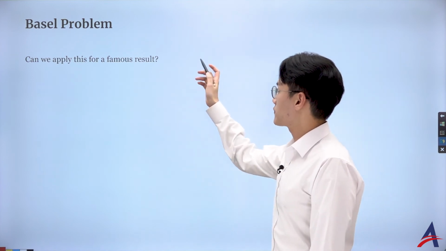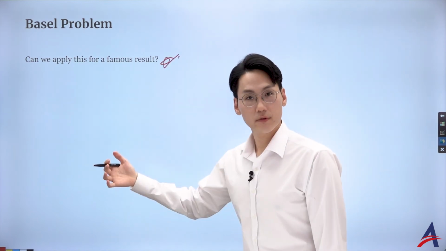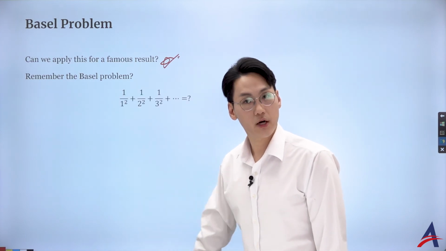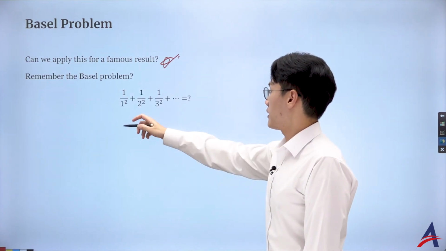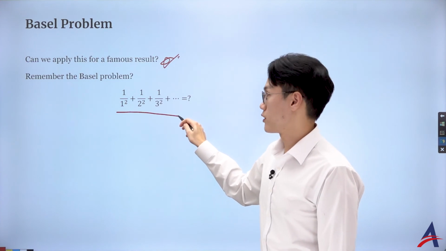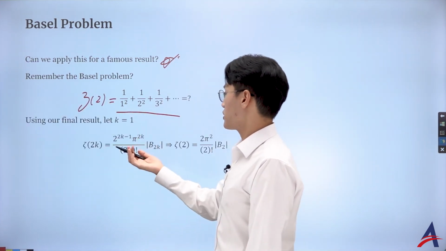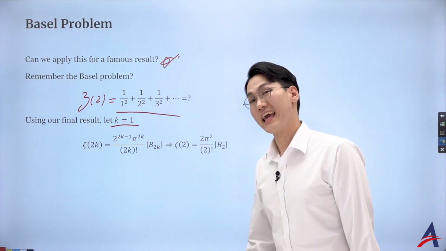Okay, so can we apply this formula to a famous result? What's a very famous result for the zeta function? The Basel problem, right? So that's what we see. And how do you describe this as a zeta function? That's just the zeta of who? 2. That means for the zeta of 2k that we found, I just have to let k to be 1.